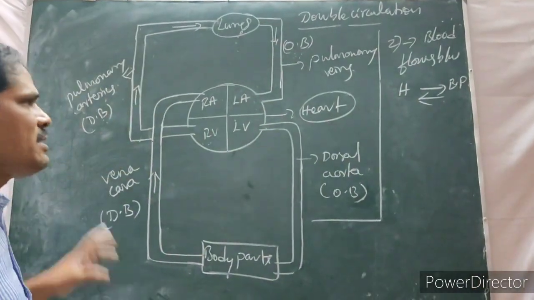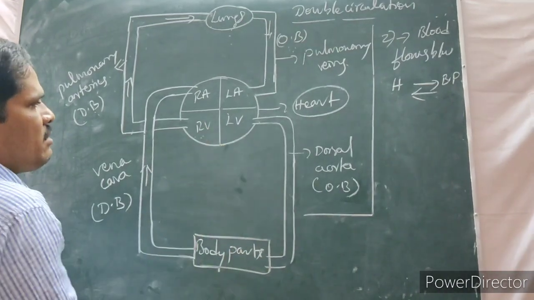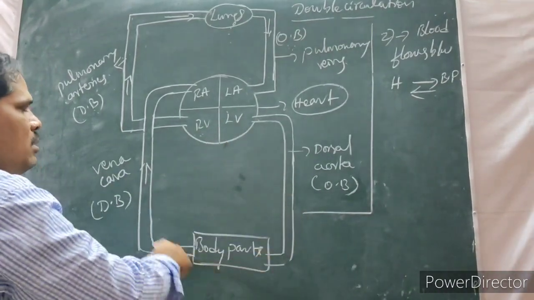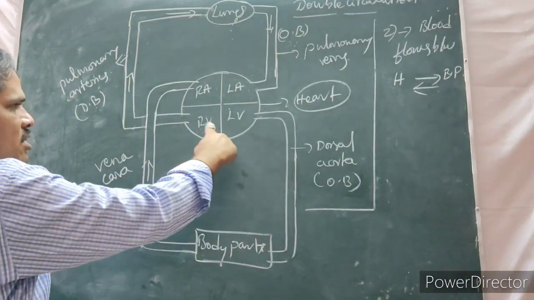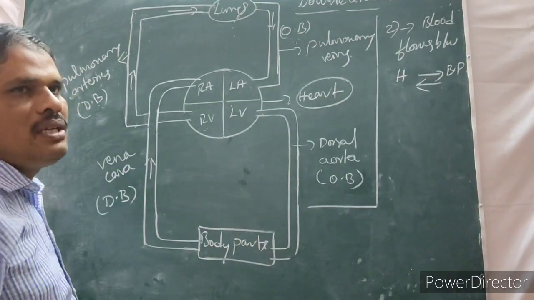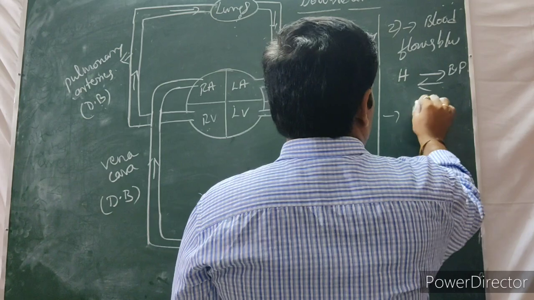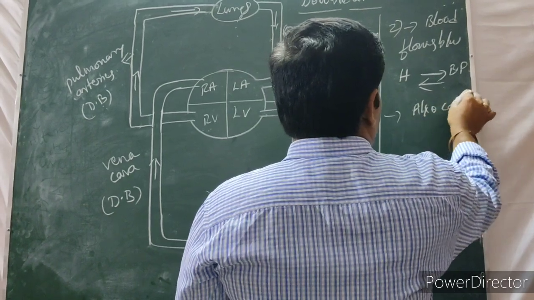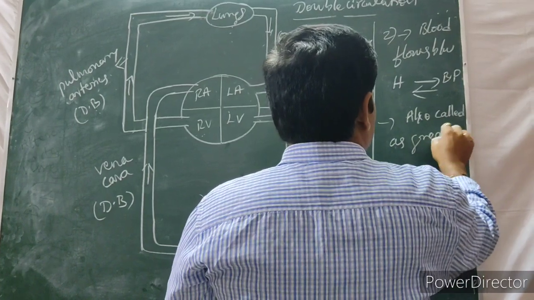This is called systemic circulation. It is called the greater circulation. Why? Because it is very long, it takes much time for the circulation of the blood. A very long distance is covered. That's why it is also called the greater circulation.